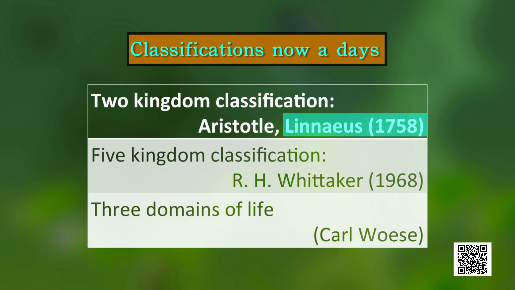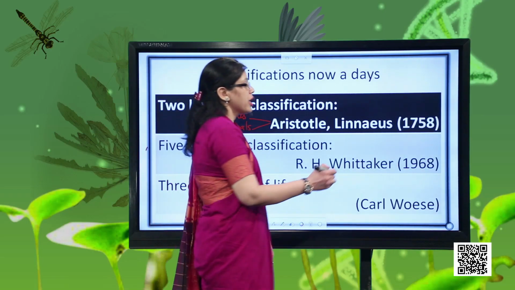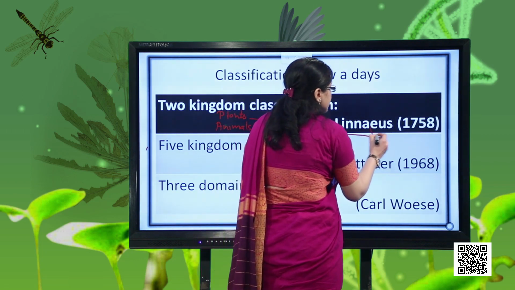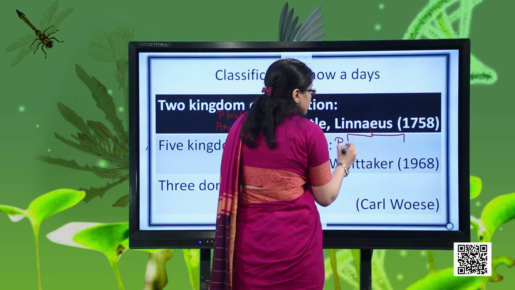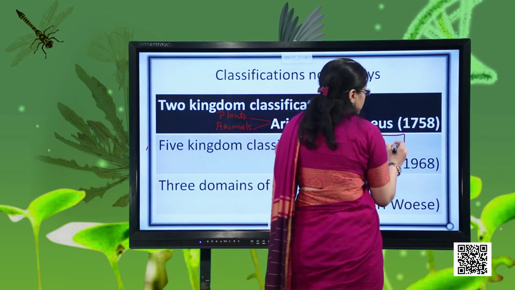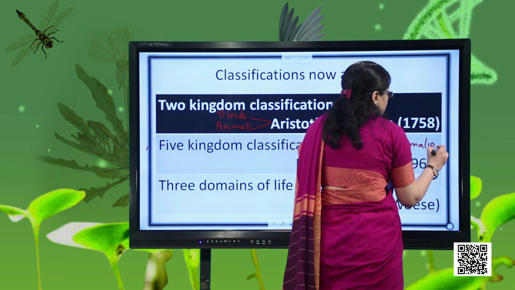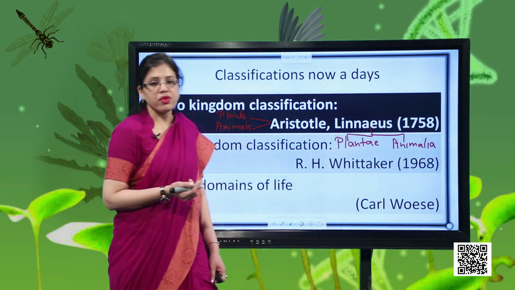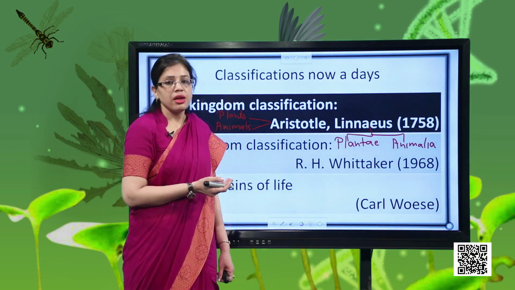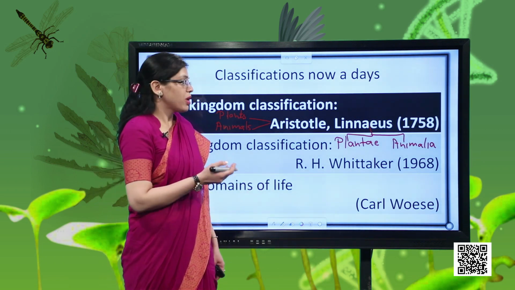Okay. Now Linnaeus' name also you have already heard that he had given binomial classification, binomial nomenclature, and this Linnaeus gave a 2 kingdom classification system in which he divided all the living organisms into 2 kingdoms. The first kingdom which he gave was the kingdom Plantae, in which all the plants were kept. The second kingdom which he gave was the kingdom Animalia, in which all the animals were put together. So talking about the advantages of this type of classification system, this is very easy. Even a layman person can classify a particular organism into plant or animal.